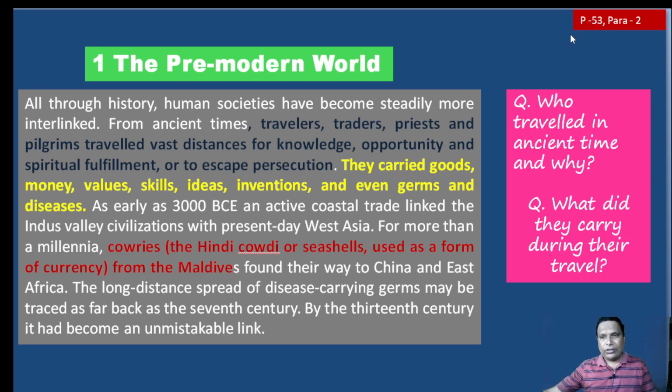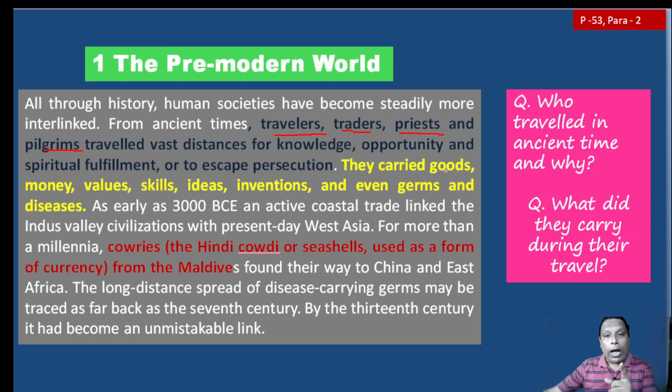During that time, I am just explaining, page number 53, para number 2, the second para, just go to it. Now you can find what happened: who travelled in ancient time and why. Who travelled? Very simple thing. We can find a few groups: travellers, traders, priests and pilgrims. Now these people normally travelled throughout the world.